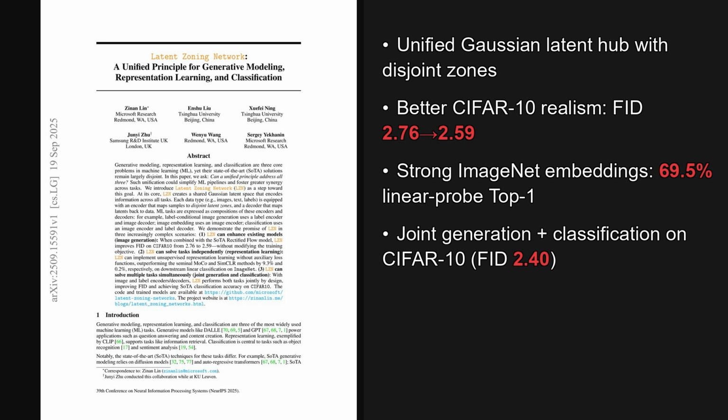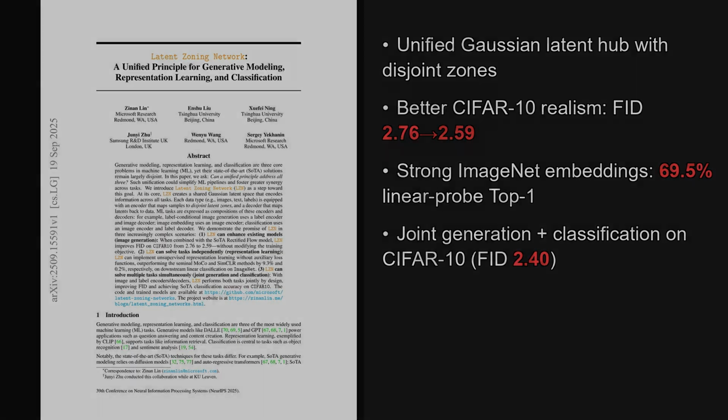Beyond image generation gains, it delivers unsupervised representations that beat MoCo by 9.3% and SimCLR by 0.2%, and it jointly handles class conditional generation and strong classification accuracy on CIFAR-10.